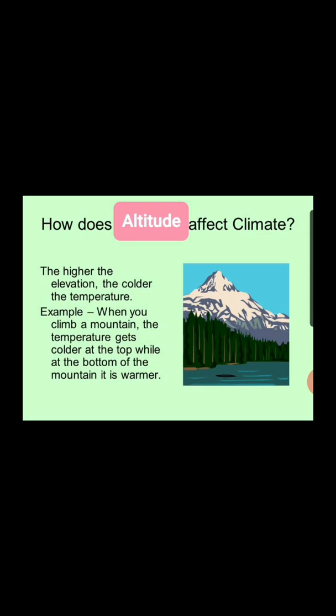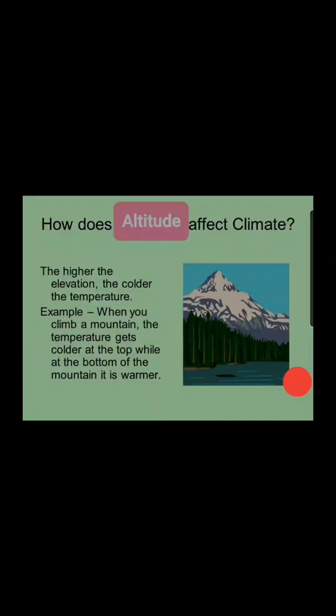For example, if you climb a mountain, the temperature gets colder at the top, but when you come down gradually to the bottom of the mountain, it is warmer, which proves that whenever you reach a higher altitude, the climate is cooler, and whenever you come down towards a lower altitude, towards a lower elevation or height, the climate is hotter. So how does the altitude affect the climate? The places which are at a higher altitude are cooler. The places which are at a lower altitude are hotter.